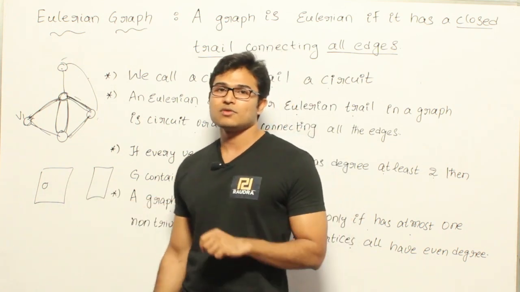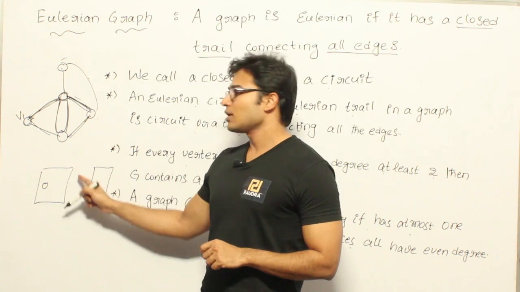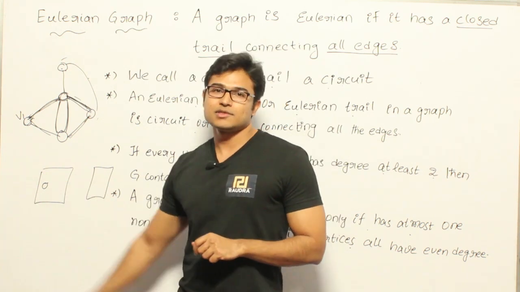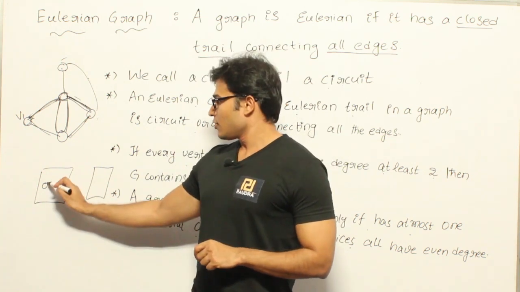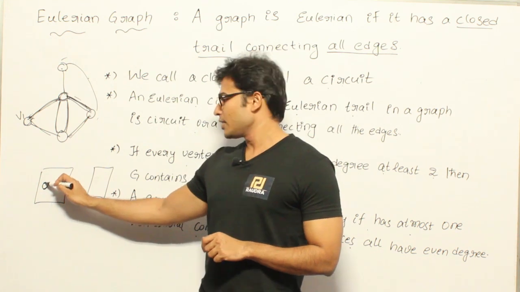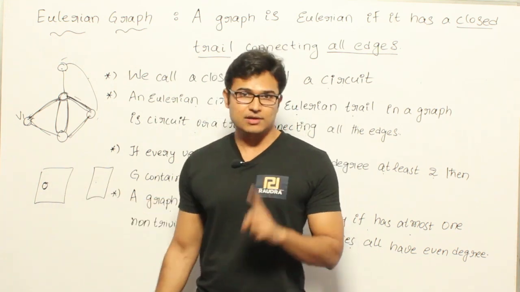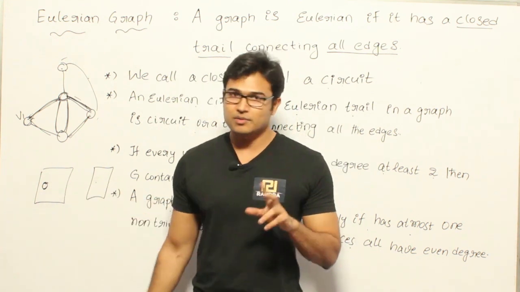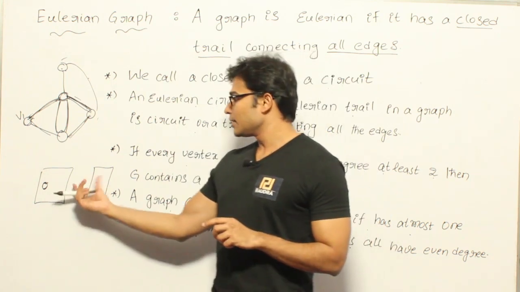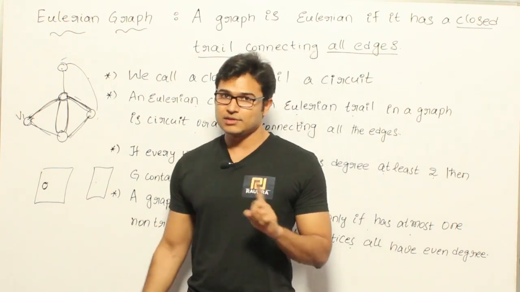What is the definition of an Eulerian circuit? You should be able to cover all the edges and again come back to the same vertex, right? Now if I start from here, there is no way I can go to the other component. Therefore the first condition is that it should be connected, it should not be disconnected. When will it be connected? If there is only one component.